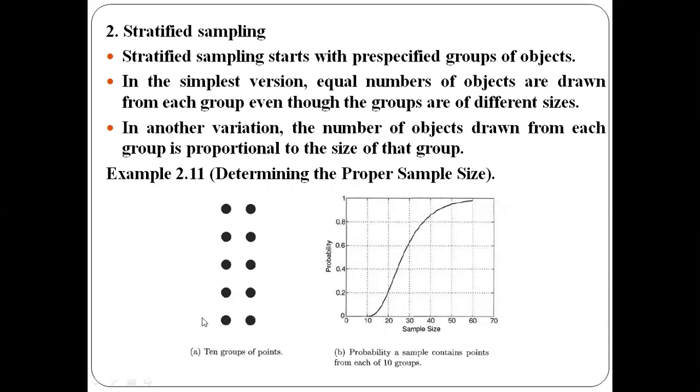You know what a cluster is. In the case of clusters, the objects which are present in the same cluster will be very similar to each other compared to objects which are present in different clusters. The objects in the first cluster will have almost the same similarity compared to the objects in other clusters. That is a cluster. Now I need to choose one point from each of these 10 clusters to form the sample. How can I choose that?